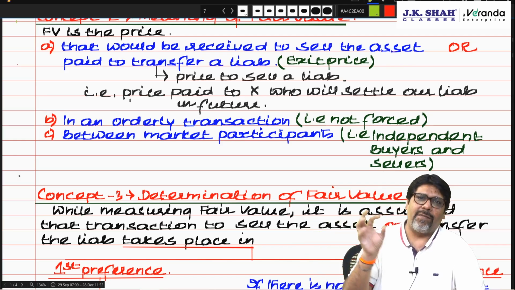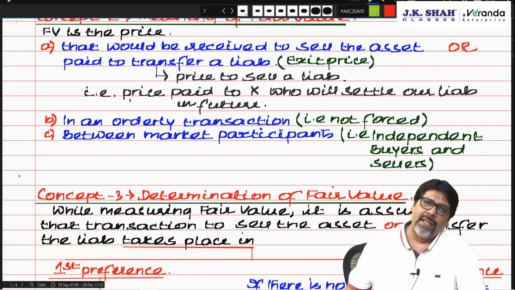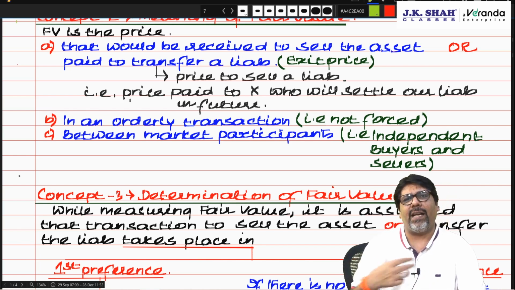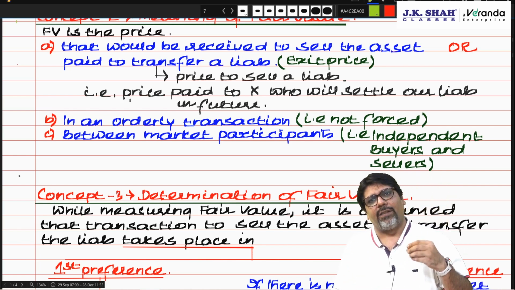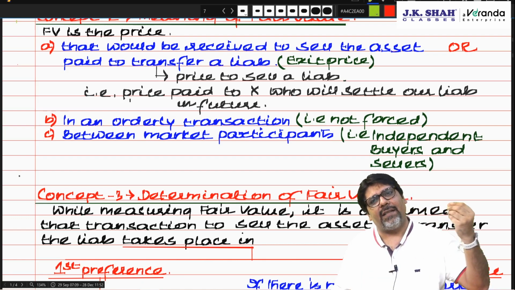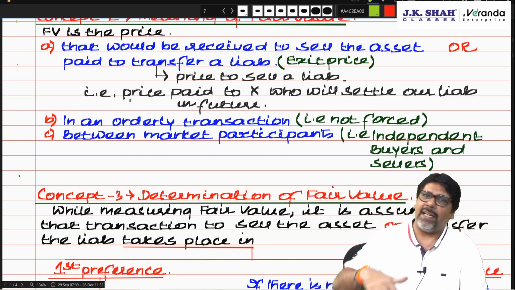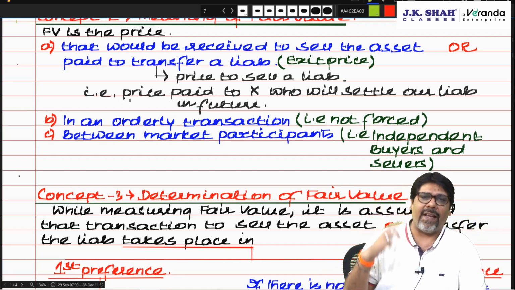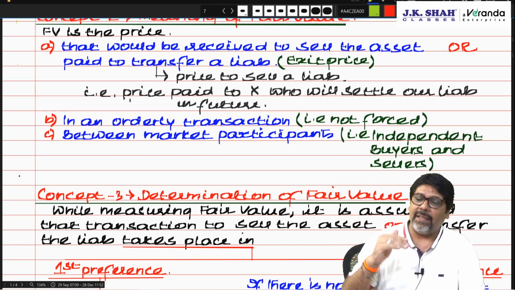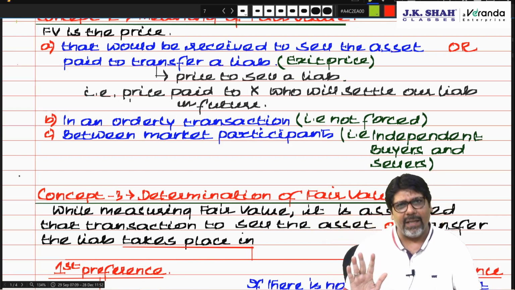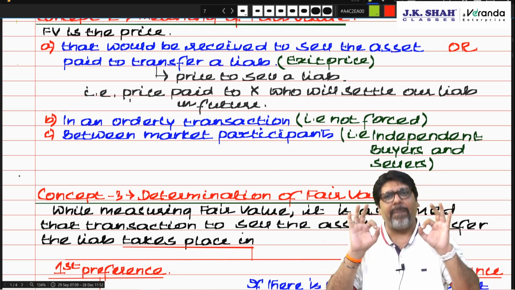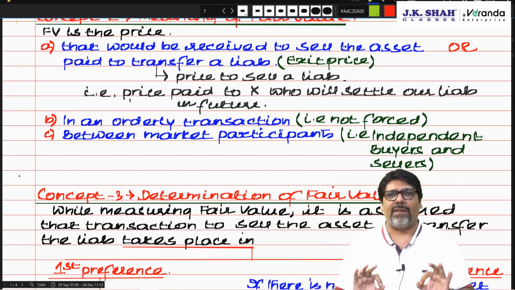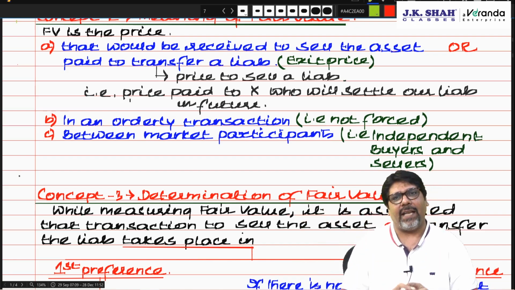So I catch hold of Mr. X and I tell him, this is the liability which I am supposed to settle after 3 years at 5 lakhs. What price you will take today? He said, okay, give me 4,90,000. So I give him 4,90,000 and the liability settles. So he invests 4,90,000 in such a way that he gets more than 5 lakhs and then after 3 years he settles the liability. That is his lookout. Am I clear? So price paid to transfer the liability is known as exit price.